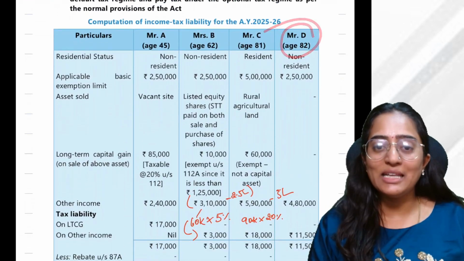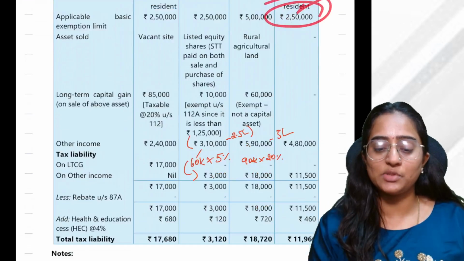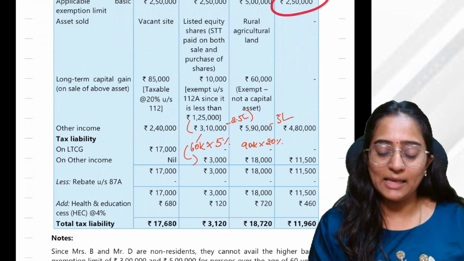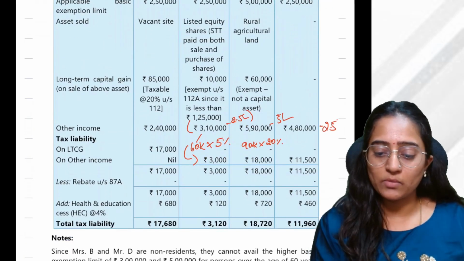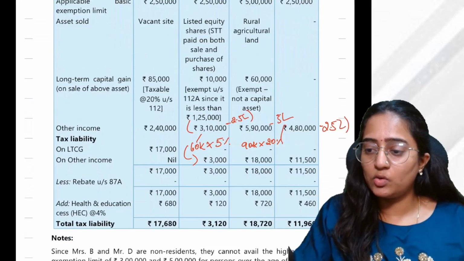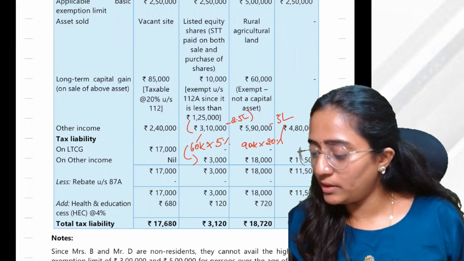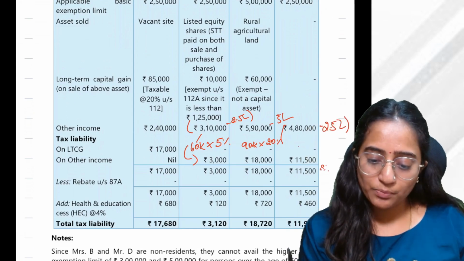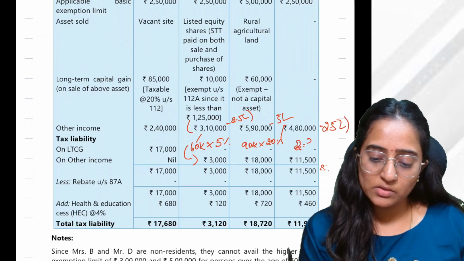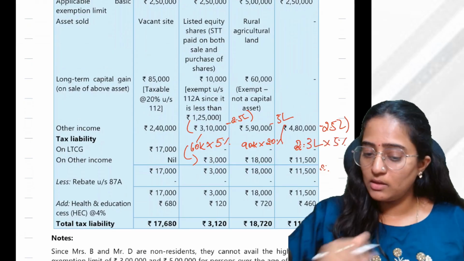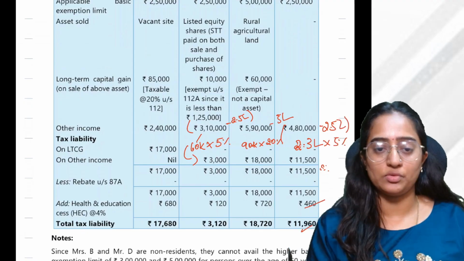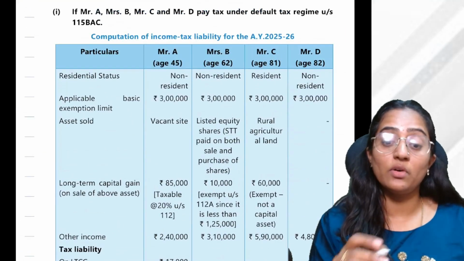Now, in the case of Mr. D, who is a non-resident, this will also have a basic exemption limit. The total income is how much? 4,80,000. Out of that, 2.5 lakh you can easily exhaust here. On the remaining, 4.8 minus 2.5, how much is it? 2.3, that is 2,30,000. This 2,30,000 multiplied by how much? What is the percentage applicable? 5%. You are going to get 11,500. On that HEC will be added and you will close. Okay, this is in case of normal provisions.